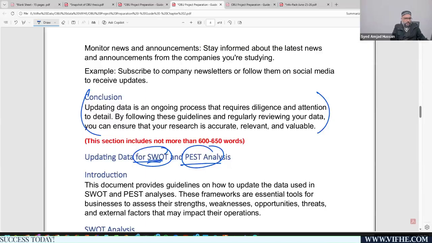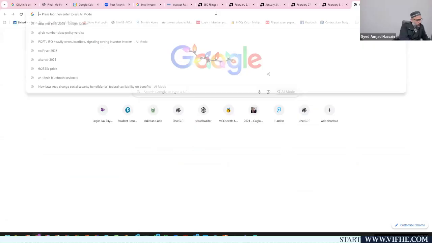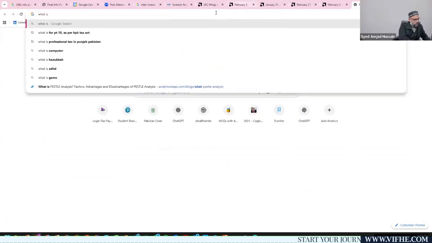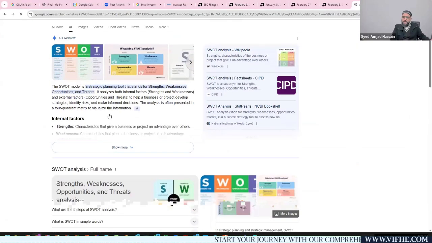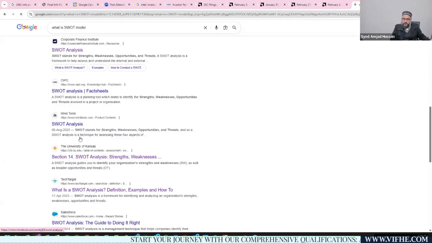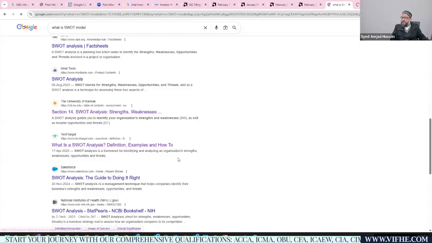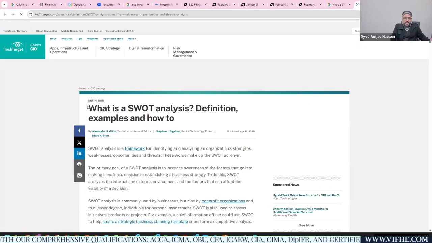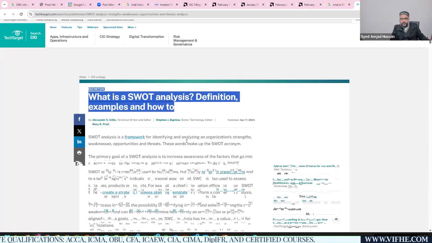Okay. Let me open the website over here. So I'll be mentioning what is the SWOT model, right? There are a lot of websites on which this SWOT model was already explained. For example, I'm opening up this SWOT analysis TechTarget website, right? Okay, let's open it up. On this TechTarget website, you are provided the complete definition or explanation of the SWOT model.